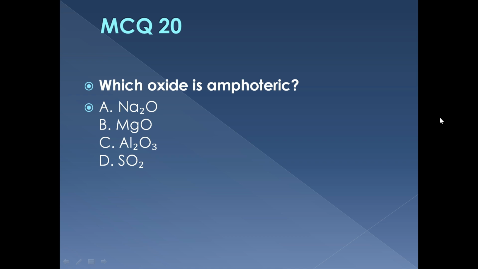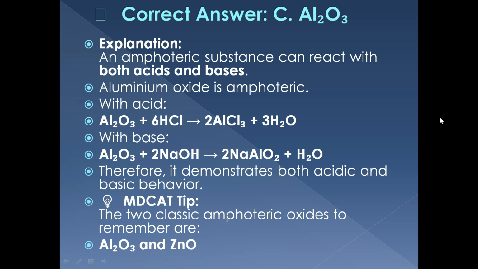MCQ 20. Which oxide is amphoteric? Sodium oxide, magnesium oxide, aluminium oxide, or sulfur dioxide? The correct answer is aluminium oxide. Amphoteric substances react with both acids and bases. Remember the two classic examples, aluminium oxide and zinc oxide.